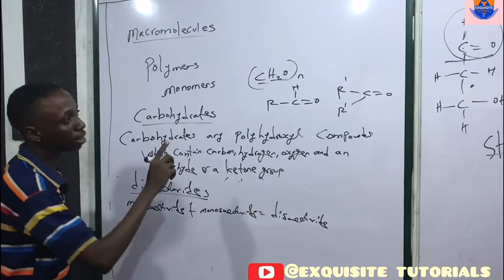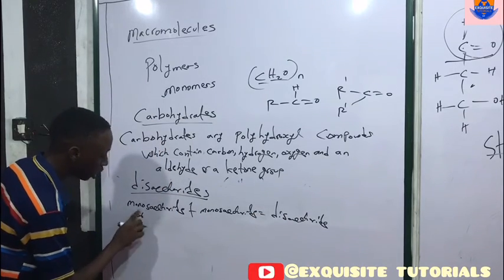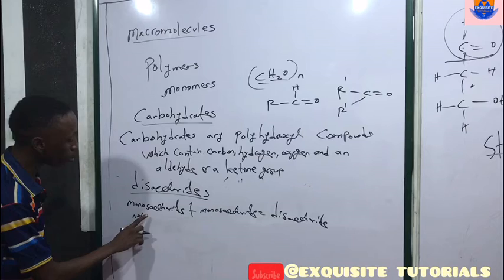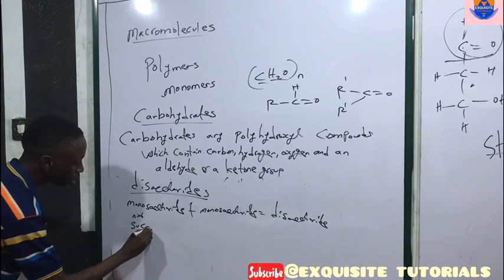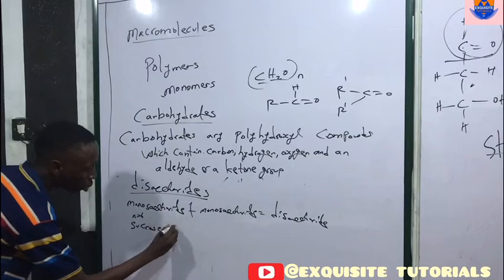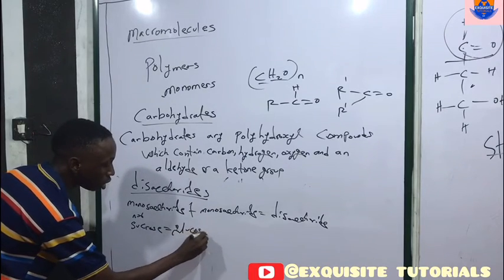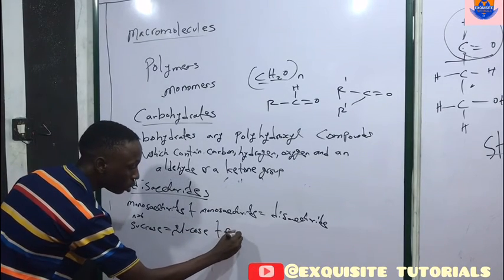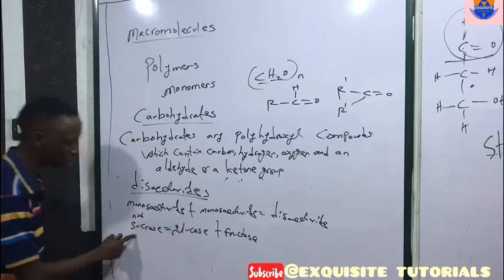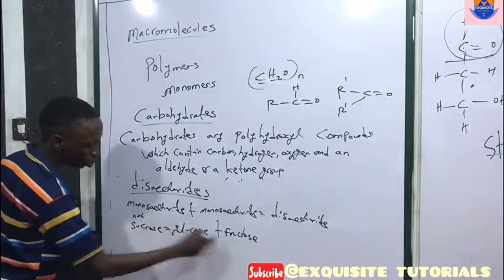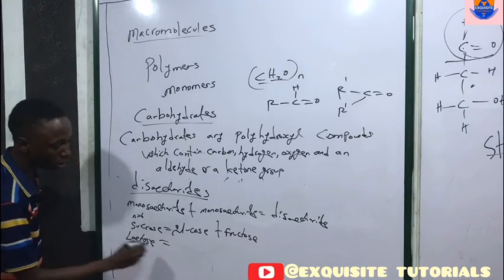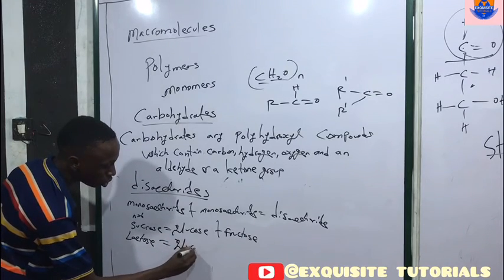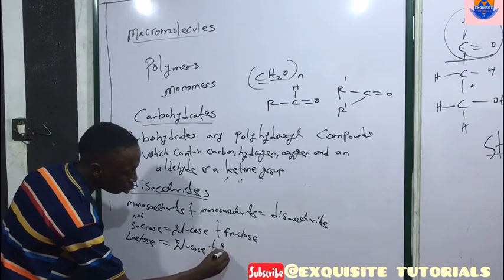Let's look at some very common disaccharides where n equals 6. First, we can have sucrose. Sucrose is equal to glucose plus fructose. We can have lactose. Lactose is equal to glucose plus galactose.